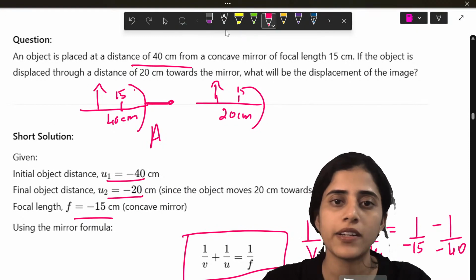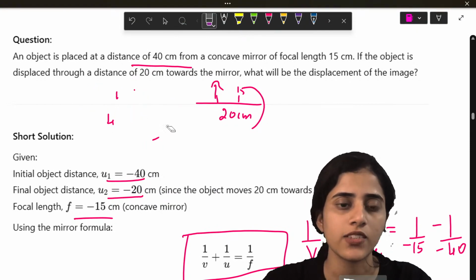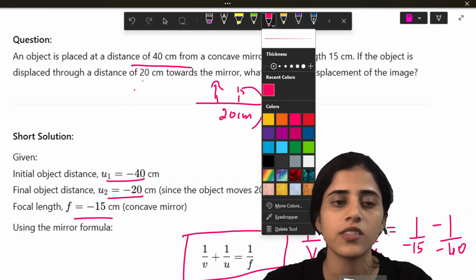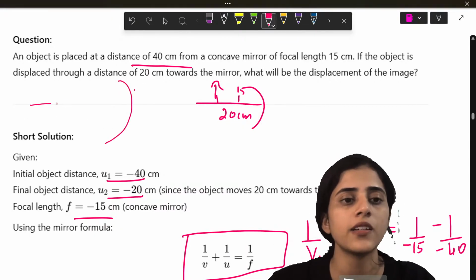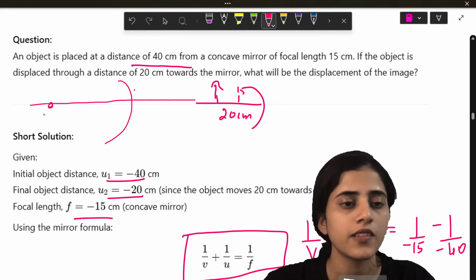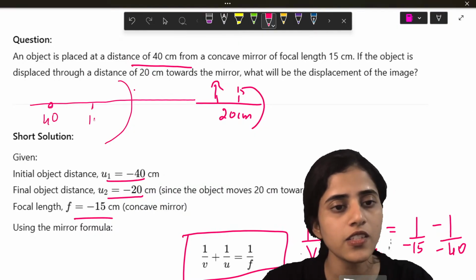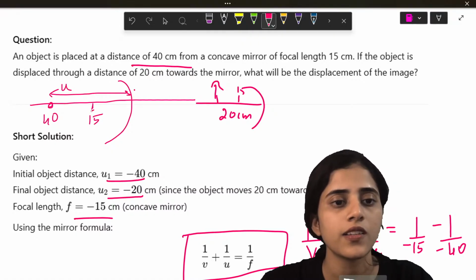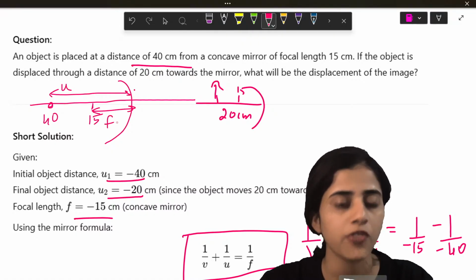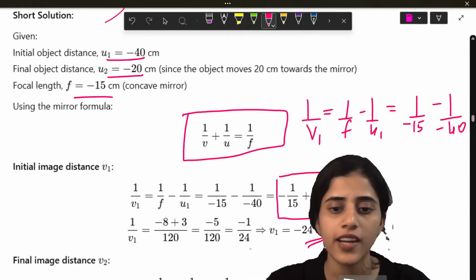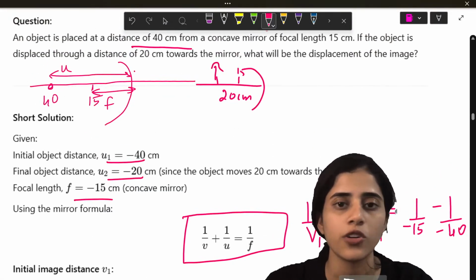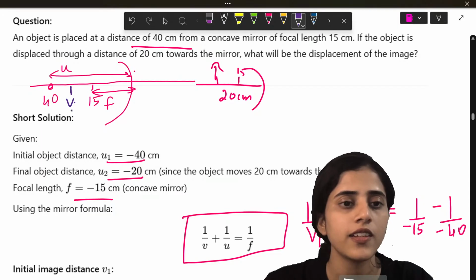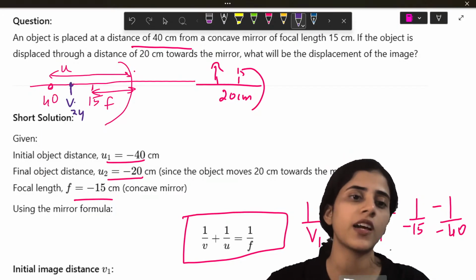Now I think I can do a better job. Let me just draw it once again, students. Just a second, I'll reduce the thickness. Yeah, this is a mirror. This is 40, this is 15. So this is my U, this is my F. Now I got that V is at 24. V is 24. I found this.